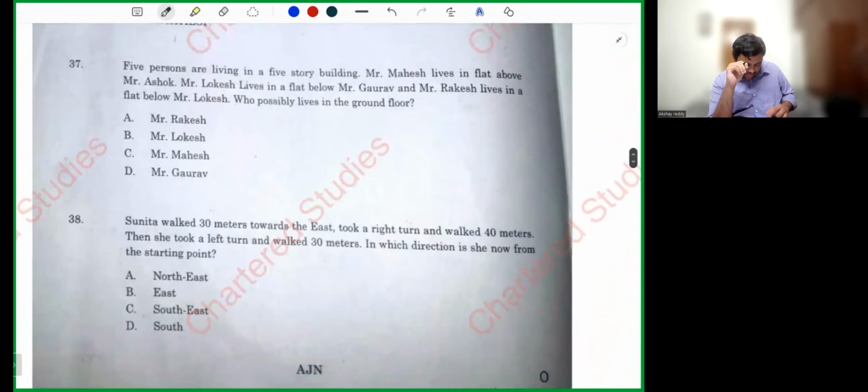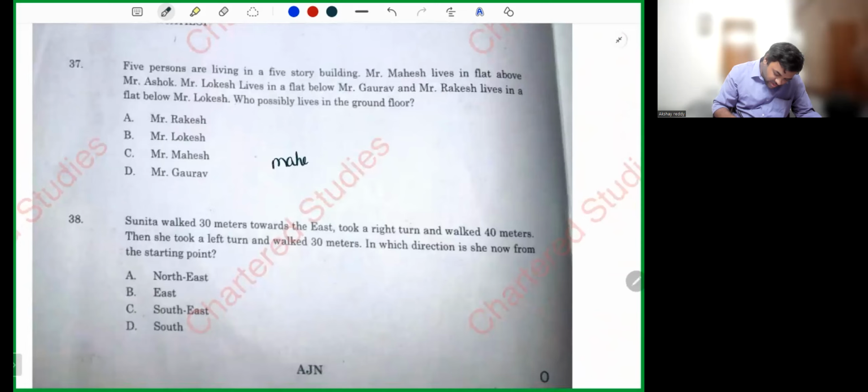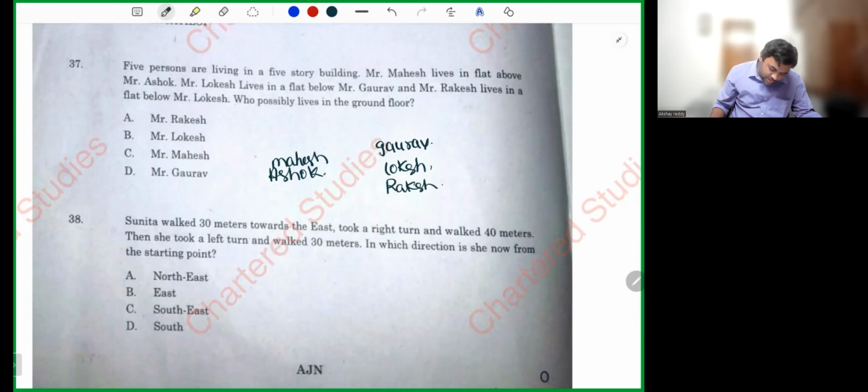Next, question number 37. It's straightforward from your ICI material itself. 5 persons are living in a 5-story building. Mr. Mahesh lives in a flat above Mr. Ashok. Mr. Lokesh lives in a flat below Gaurav. Mr. Rakesh lives in a flat below Lokesh. Who possibly lives on the ground floor?